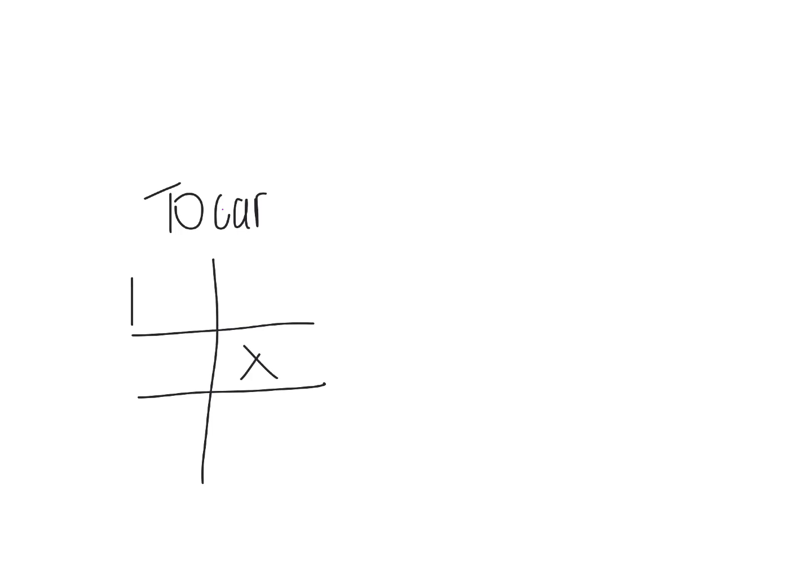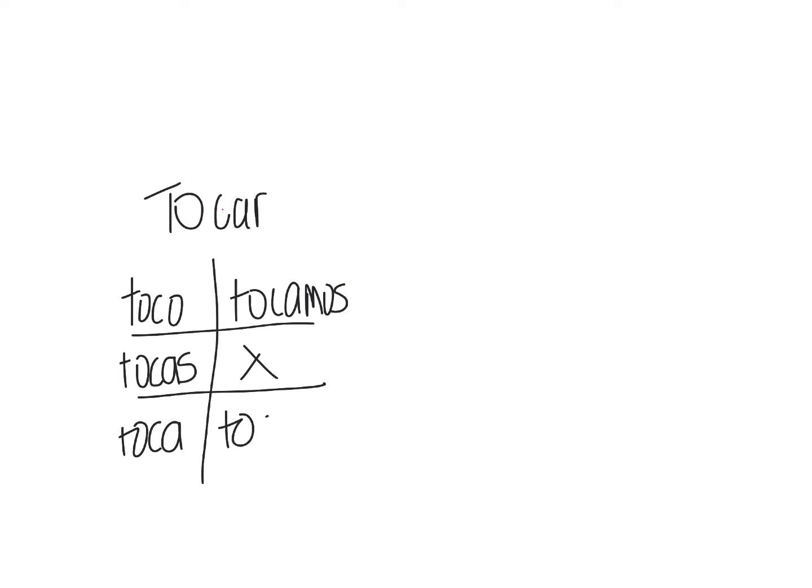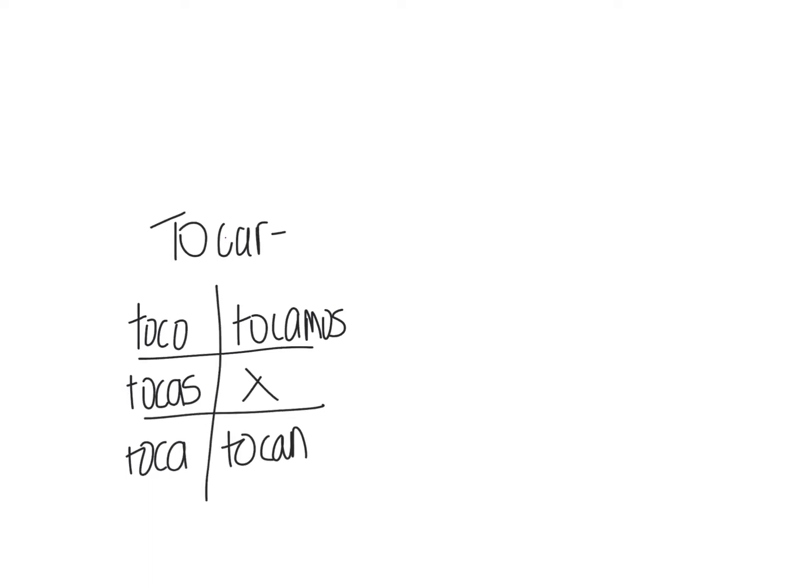It's an AR verb, so it's toco for the yo form, tocas, toca, tocamos, and tocan. This verb means to touch. Again, we're talking about our senses.